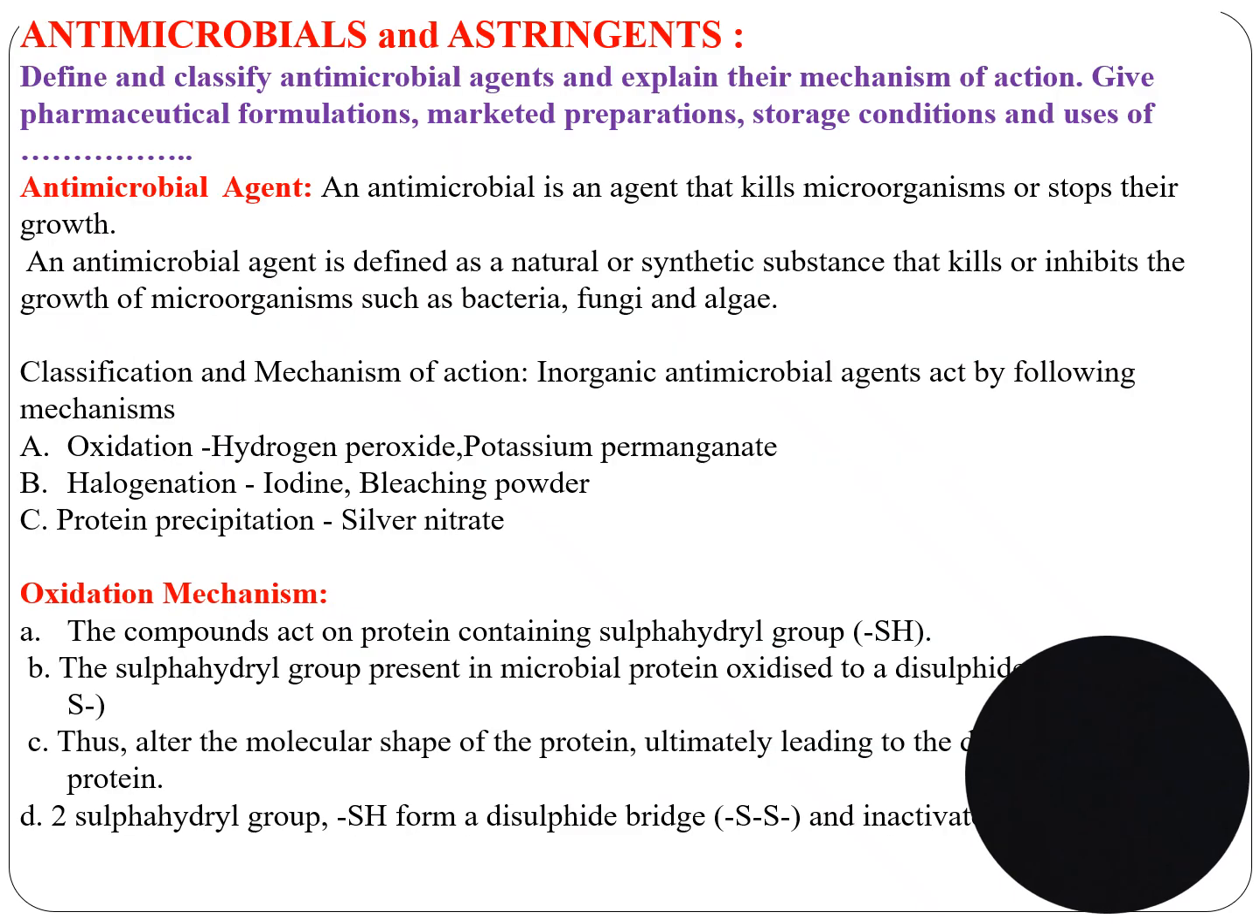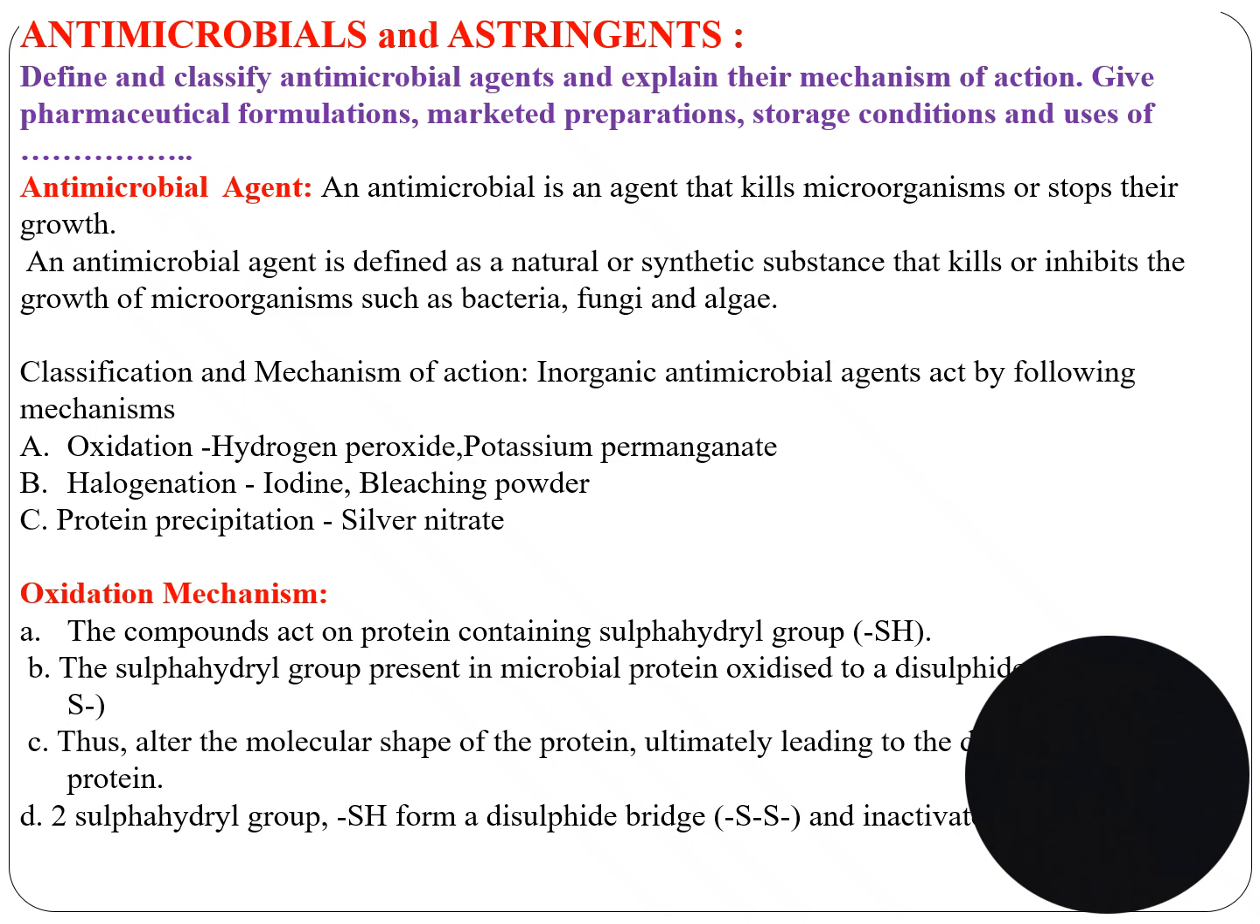Antimicrobials and astringents. An antimicrobial agent is an agent that kills microorganisms or stops their growth. An antimicrobial agent is defined as a natural or synthetic substance that kills or inhibits the growth of microorganisms such as bacteria, fungi and algae.